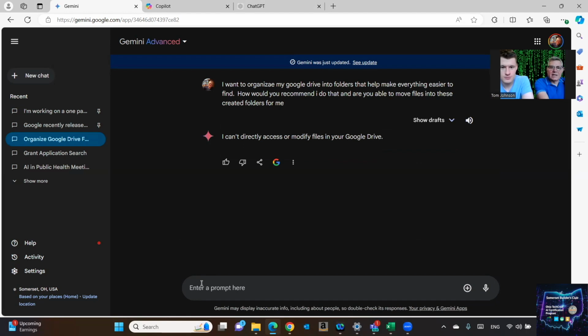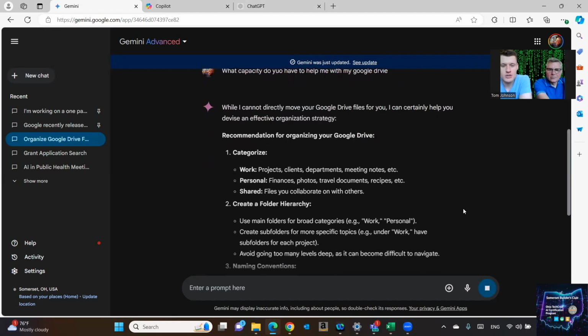So let's back up and ask it, what capacity does it have to help me with my Google Drive? So what it's doing is it's going to give different recommendations for things that you yourself can do that it won't actually do for you. So it's saying if you want to categorize stuff, you can do work, personal, shared, and then it tells you what might go into these. Work could have projects, clients, departments, meeting notes, etc.